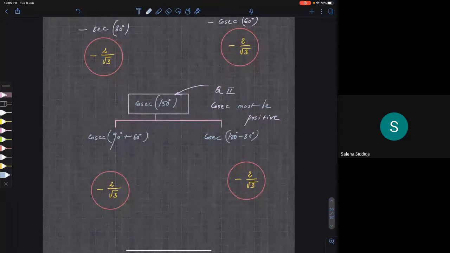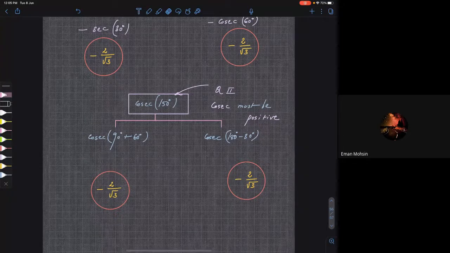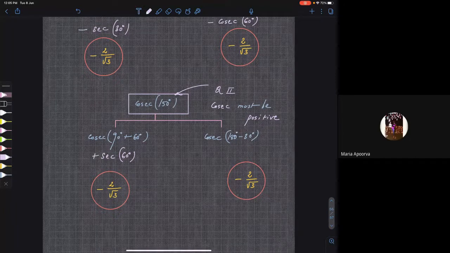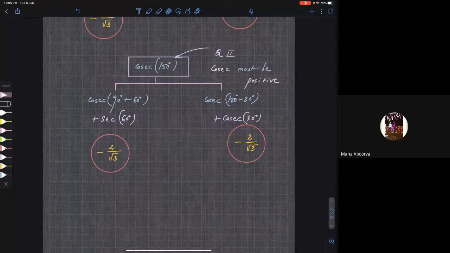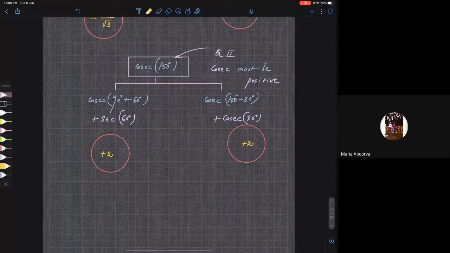Whenever you have 90, cosecant will become secant. So let me write secant of 60 degrees, right? So shall I write plus or minus in front? Plus. Here, whenever we have 180, cosecant will remain cosecant, plus. Now tell me, the answer is plus 2. Are you getting my point?